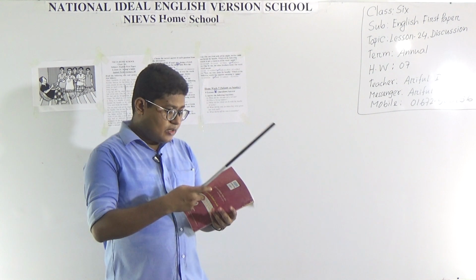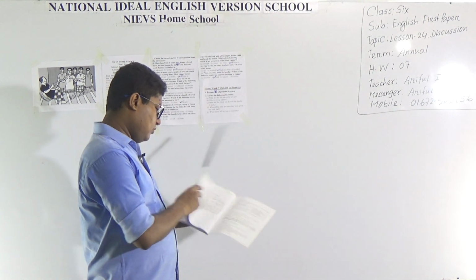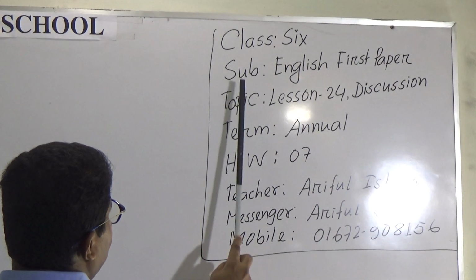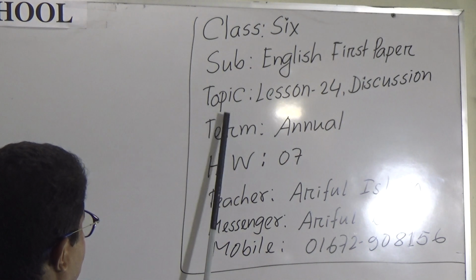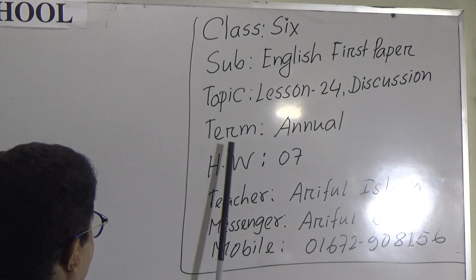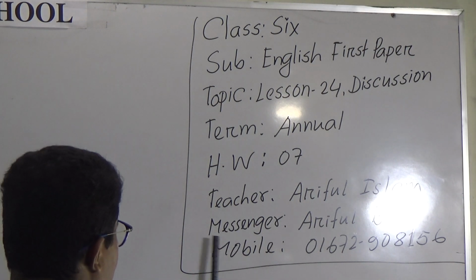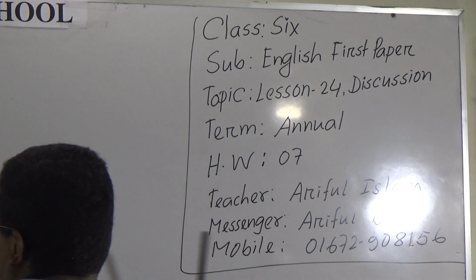So my dear students, open your English for Today book, class 6 English for Today, and go to lesson 24. Lesson 24 is Aesop's Fable. Class 6, subject English first paper, topic lesson 24 discussion. Teacher Ariful Islam, this is my messenger ID and mobile number. So, let's start the class.